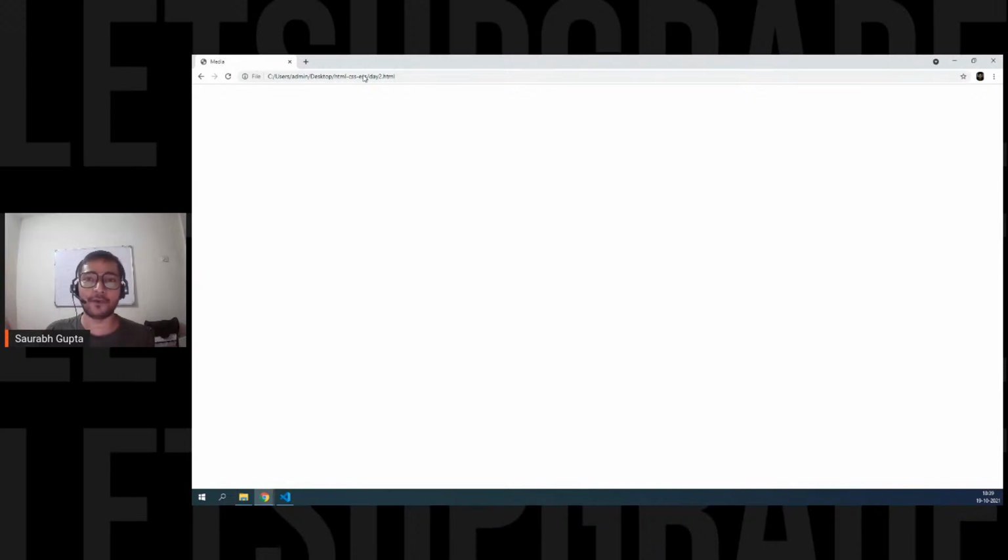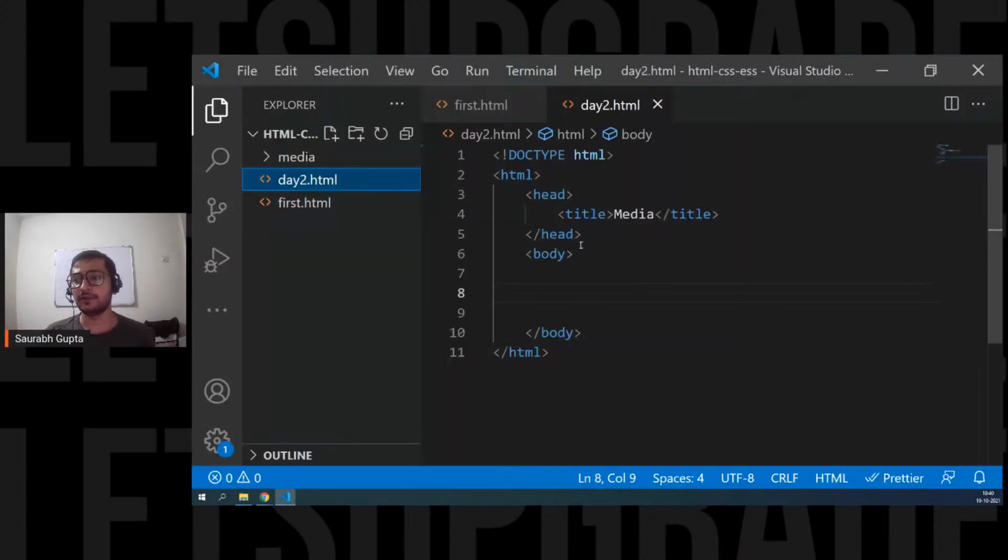One way is you can directly go in the folder, right click, and open with any browser. The other is you can copy the path and paste it. It's the same thing. Okay, that's it. Now then, let's move ahead.